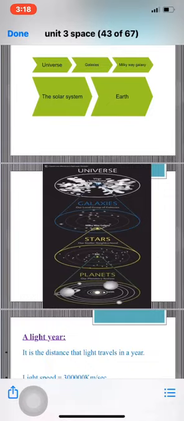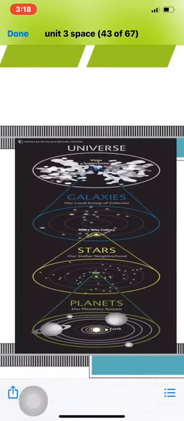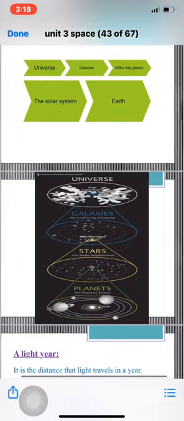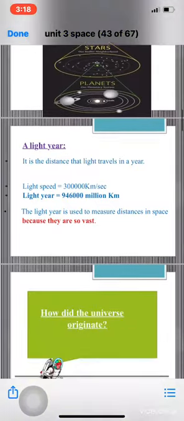Okay, look at this picture. The universe includes galaxies, part of the galaxies is the Milky Way galaxy, part of it is the Sun and the solar system, and part of that is the Earth, our planet Earth. Okay? Let's talk now about a new term called a light year.